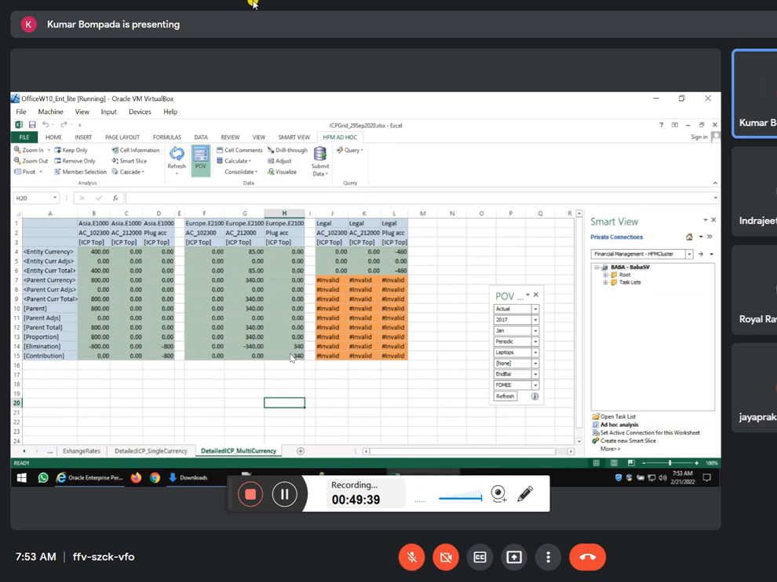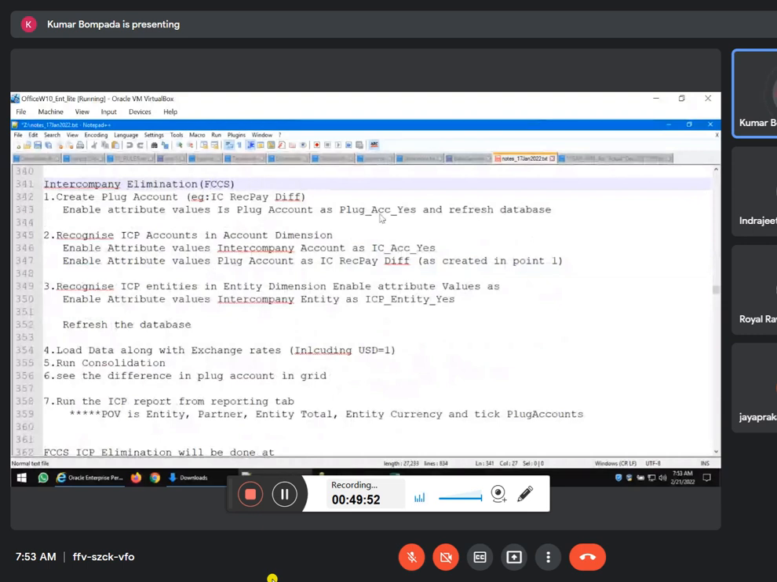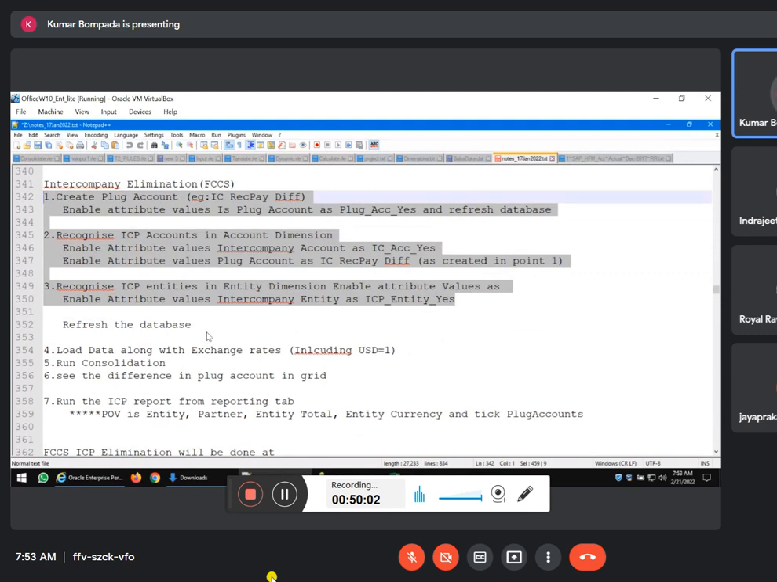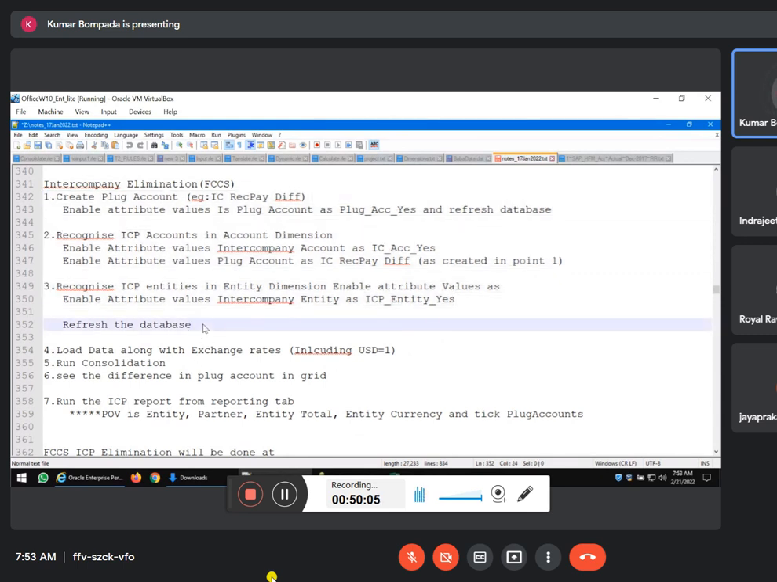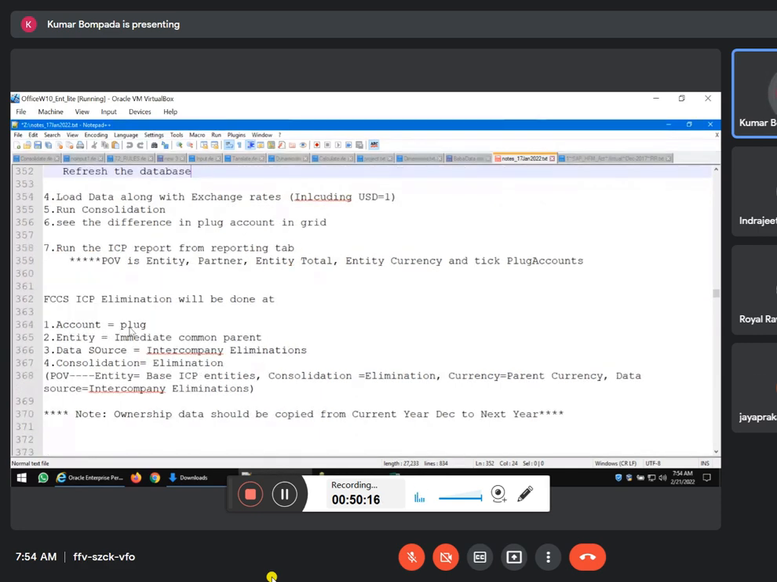So how do we do the same thing in FCCS? In FCCS, it is even easier. Go to the notes in FCCS, Intercompany FCCS. Simple steps. First, we have to create a plug account. Then recognize the ICP dimension, and then recognize ICP entities. That's it. Refresh database. You need not load the rule file, nothing. Enter the exchange rates and then consolidation happens automatically. The same elimination will be done at the plug account, immediate common parent.